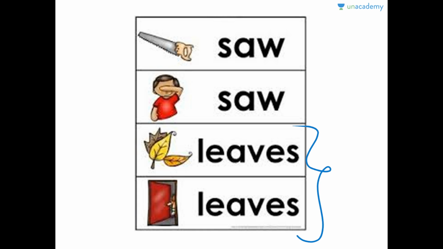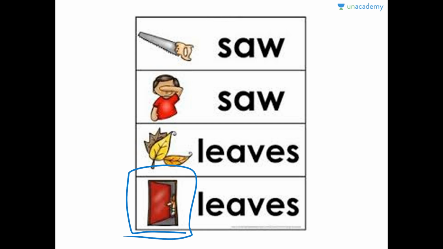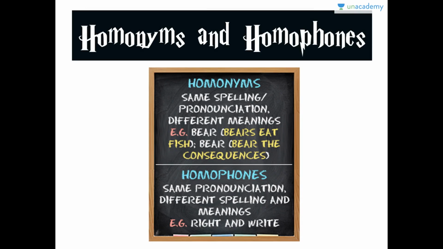And let's take the words leaves and leaves. This leaves is the plural of the word leaf. You can see here are three leaves, which is a plural of the word leaf. And again, this leaves: when someone leaves, he leaves the house. So you can see here's a door and a boy is leaving it. That is what leaves means, when someone leaves.